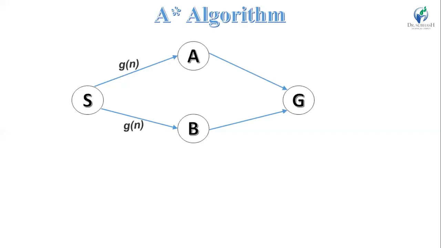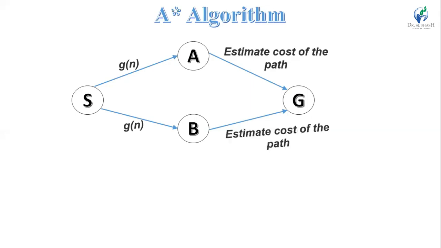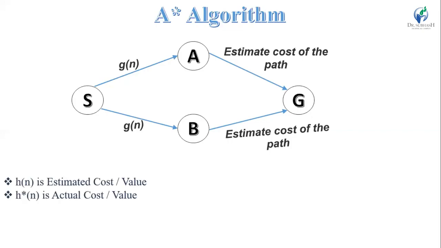But the intermediate node gives us a heuristic value to reach the goal node. That heuristic value is known as the estimated cost. So h of n is known as the estimated cost or value, and h star of n is known as the actual cost or value.